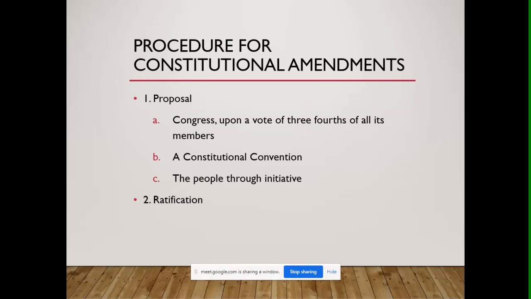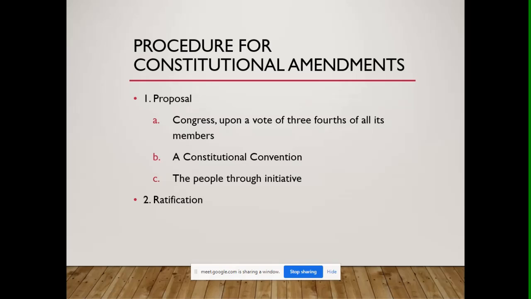Now there are certain procedures on how amendments are made. So remember that in the end, it is the people who would decide whether there will be changes in the Constitution. But who proposes amendments? The proposal is done either by Congress, by a constitutional convention, or through a people's initiative. So there are three ways by which amendments can be proposed. Ito, sinasabi natin, proposed lang siya.